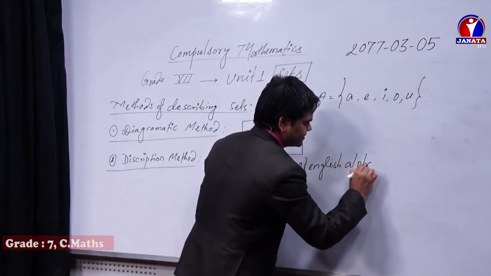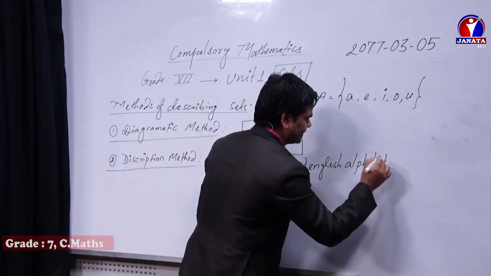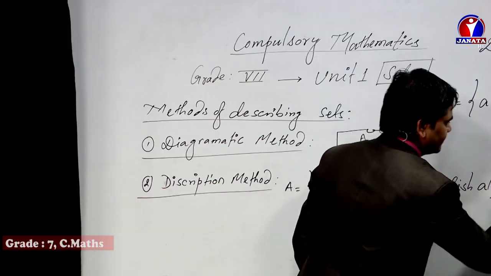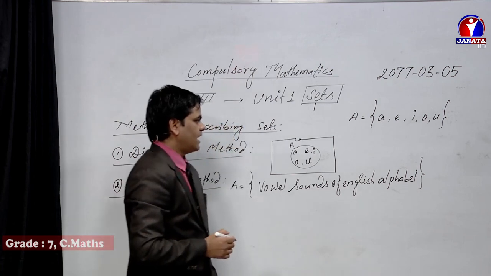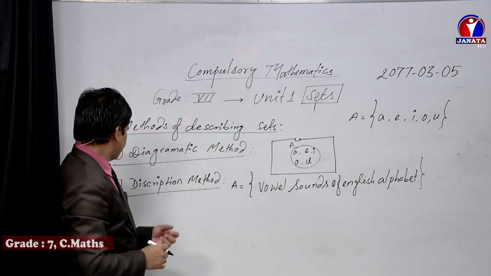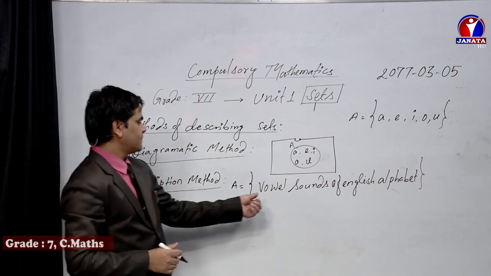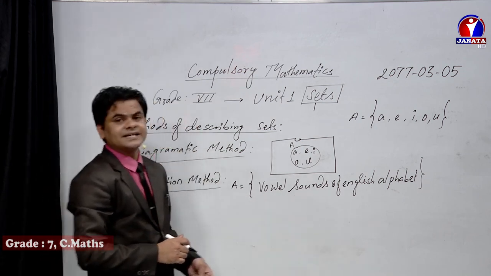You can also write vowel sounds rather than writing the vowel sounds of the English alphabet, and close the information by using another curly bracket. Now, this is the description method of writing the set.